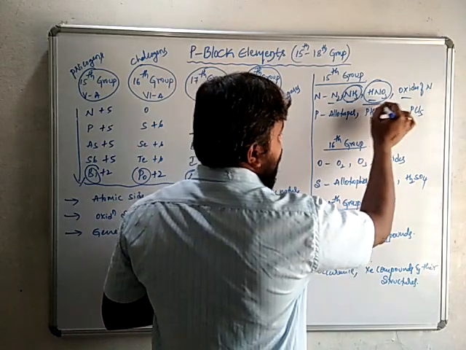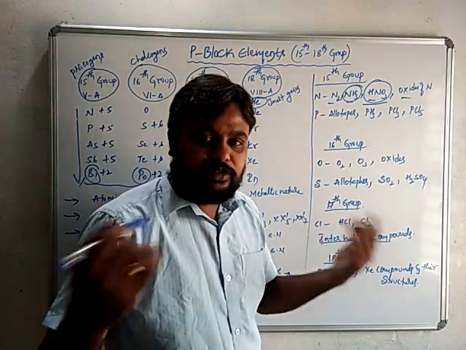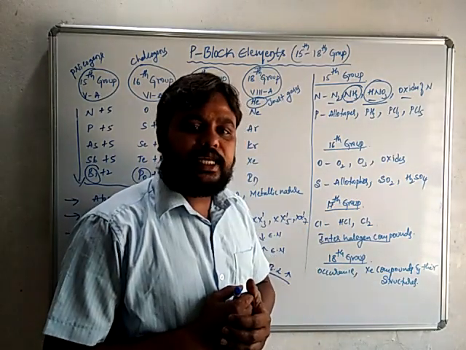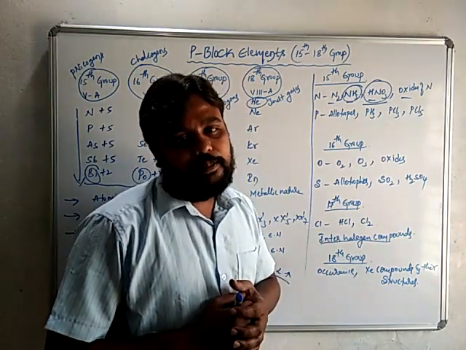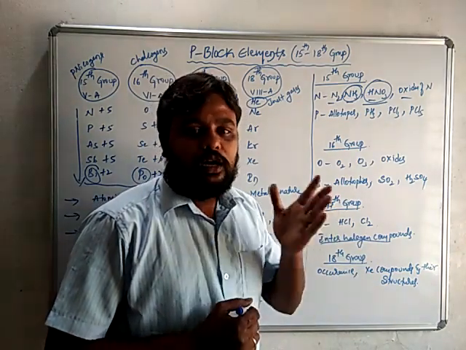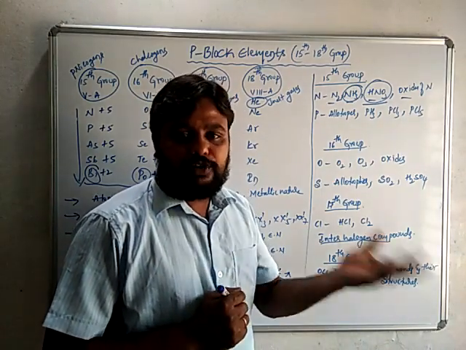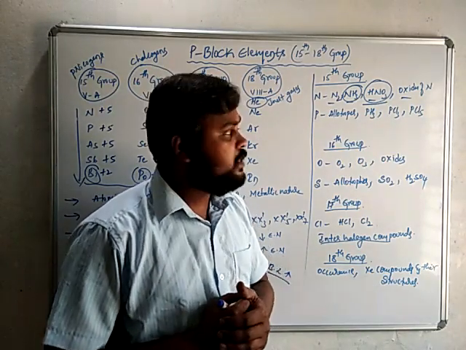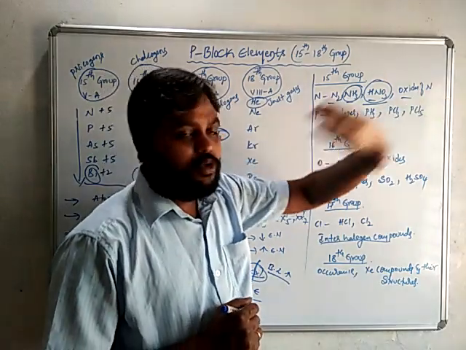Here dilute and concentrated nitric acid react with copper and zinc and give different products. Nitric acid can act as an oxidizing agent. It readily oxidizes metals to metal nitrates. The products formed depend upon the concentration of the nitric acid as well as the nature of the metal. In the case of copper, it gives different compounds, and in the case of zinc, it gives different products. So that is about nitric acid.